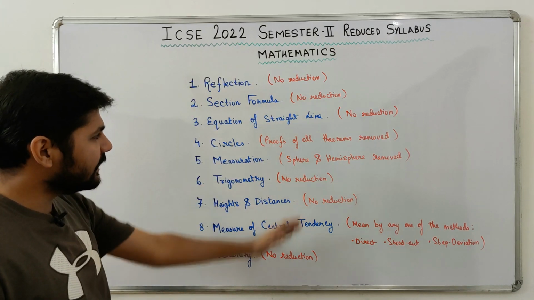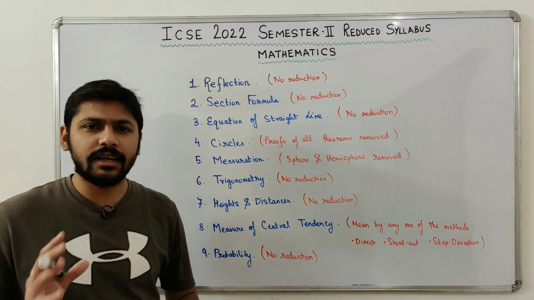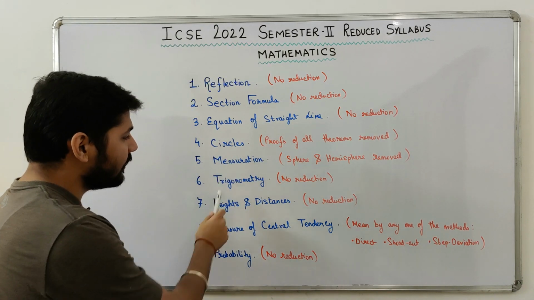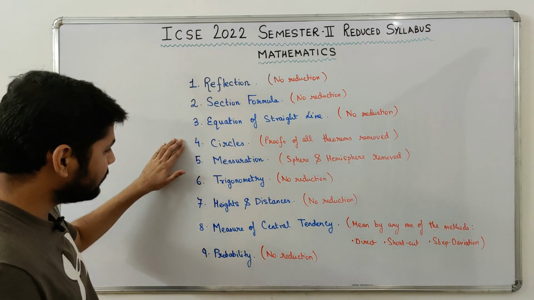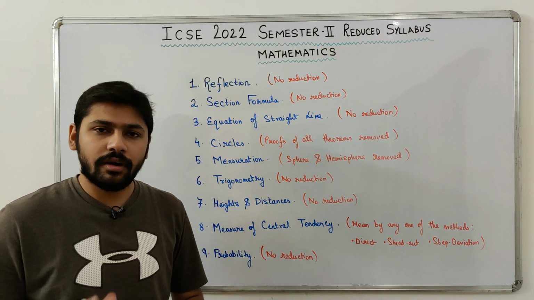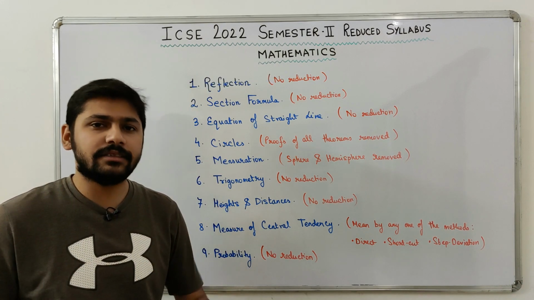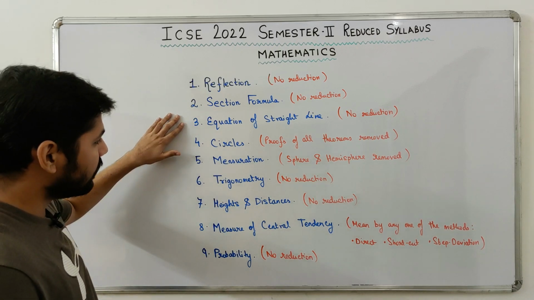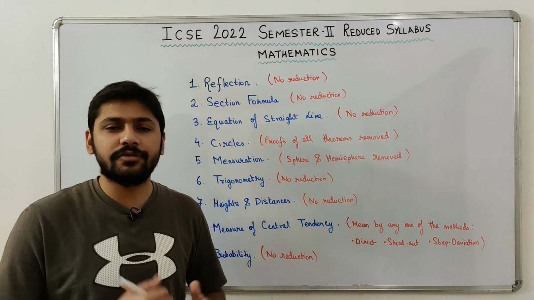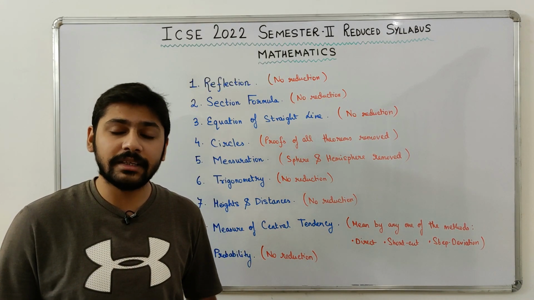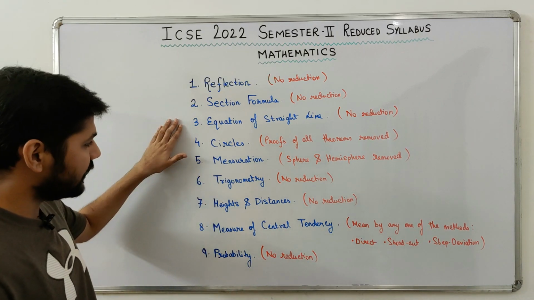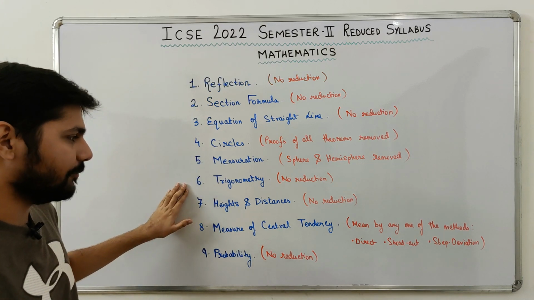Now from these chapters, I feel you will face a little bit of problems in Equation of Straight Line, Circles and Trigonometry, because in these three chapters you have to use a lot of concepts to solve the sums. So please try to focus more on Equation of Straight Line, Circles and Trigonometry, because I have seen from a past few years that students face a lot of problems in these three chapters. So guys, take particularly good care of Equation of Straight Line, Circles and Trigonometry.